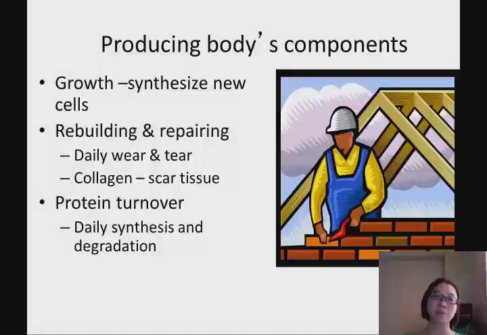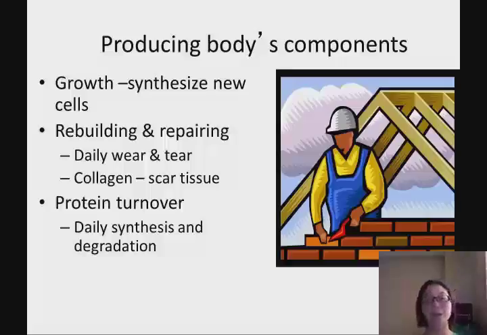All right, so we have to know about the functions of those proteins. The most important one is that protein supports our growth. So think about this process. You can see those kids. That's why they need protein, because we need those amino acids to synthesize new cells, because they are growing. That's why they have to have that protein intake.